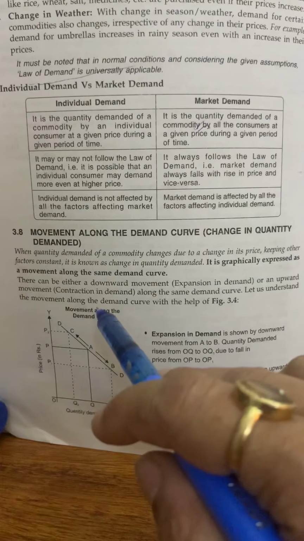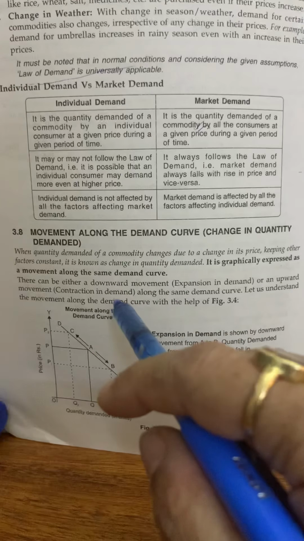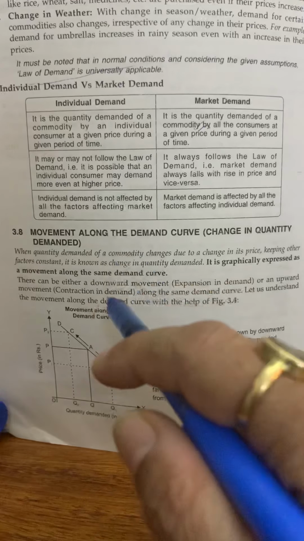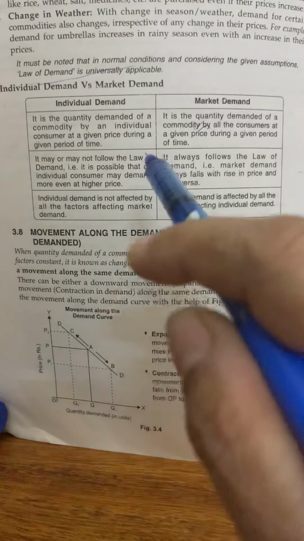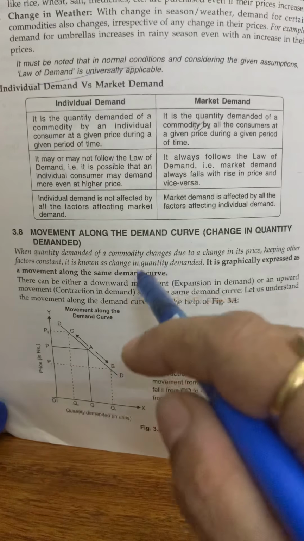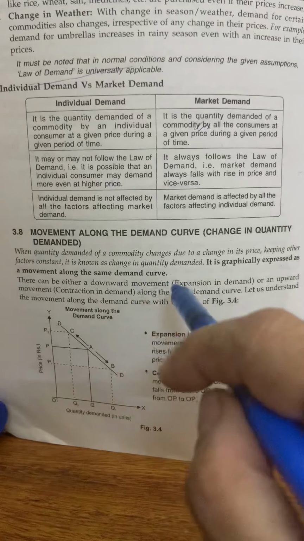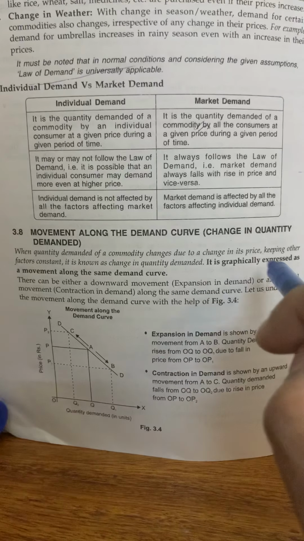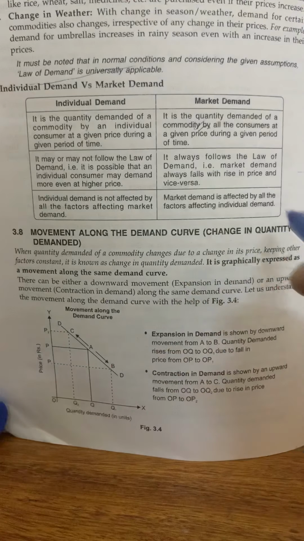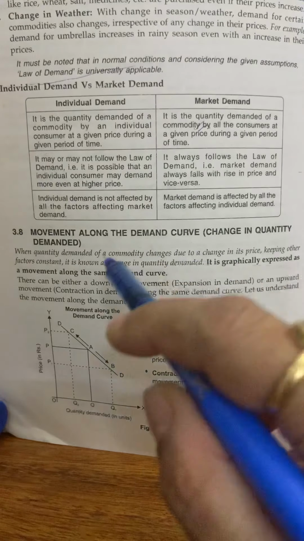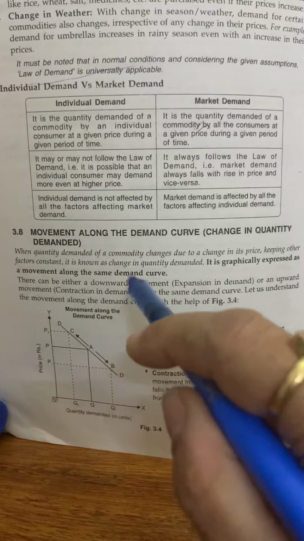Other factors are price of related goods, substitute goods and complementary goods, income of the consumer, and taste and preference of the consumer. If these other factors are constant and demand is changing due to the change in the price of the commodity, it is known as change in quantity demanded.